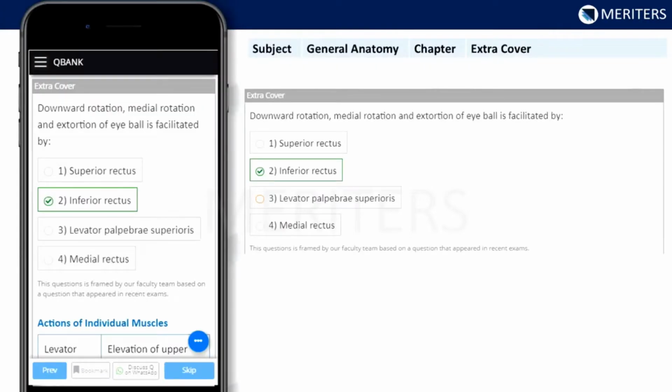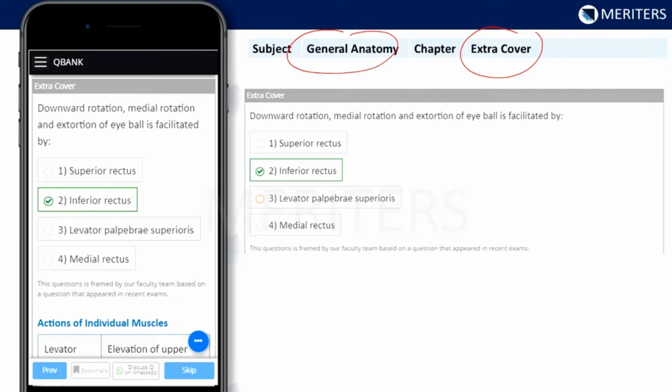This is covered in general anatomy subject under extraocular muscles. See, we have covered the actions of individual muscles. Question says downward rotation, medial rotation, and extorsion of eyeball is facilitated by which of the muscles? Superior rectus, inferior rectus, levator palpebrae superioris, and medial rectus. We have given the four options.